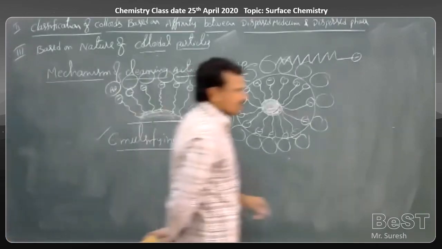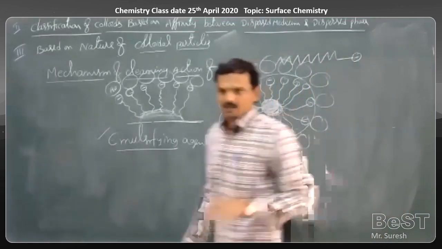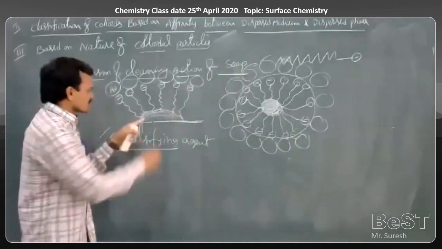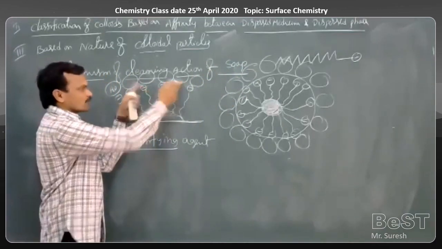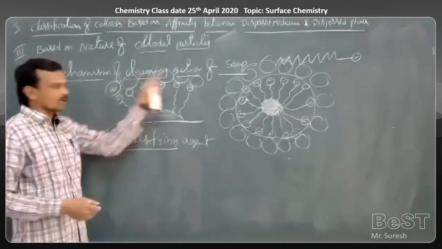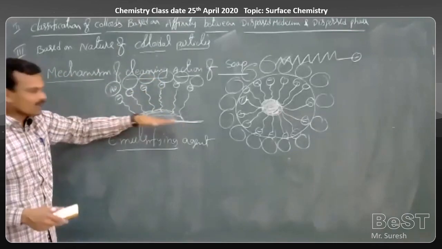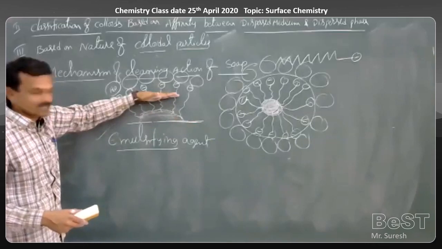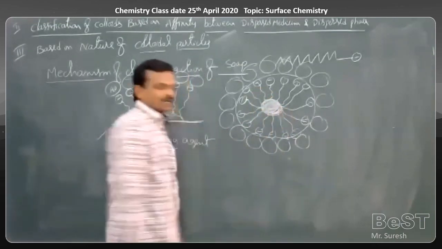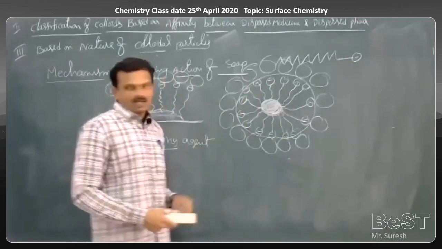See once again. When a cloth containing dirt, oil or grease particles is immersed in soap water, the tail part of the stearate ion dissolves this grease, and the head part is oriented outward. This head part, that is the hydrophilic part, is attracted by water molecules, and these water molecules can pull it from the surface of the cloth, and it will get separated from the surface of the cloth. Then this oil or grease particle is completely surrounded by the stearate ions.